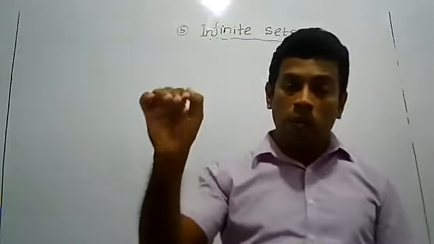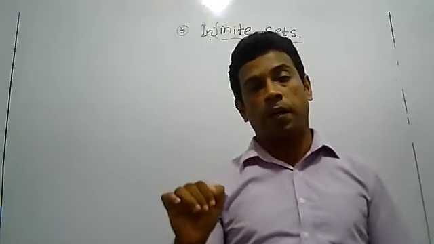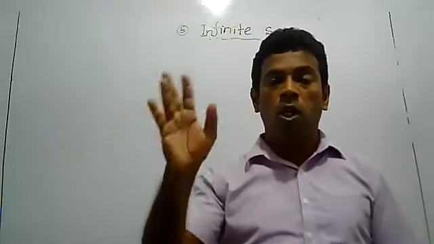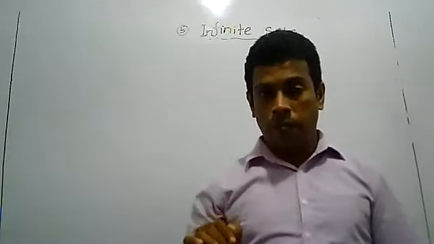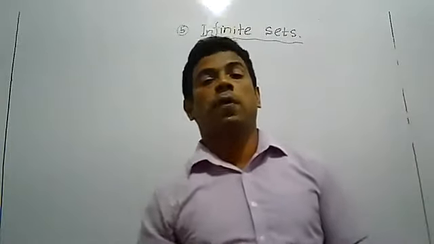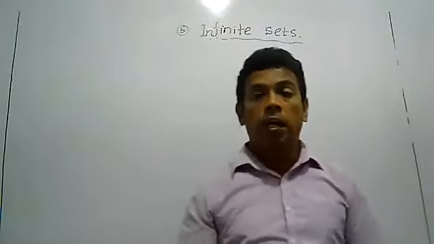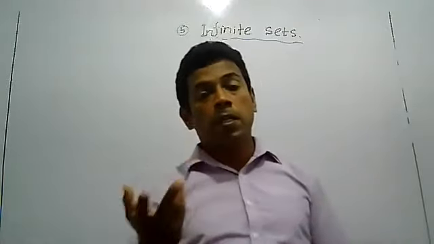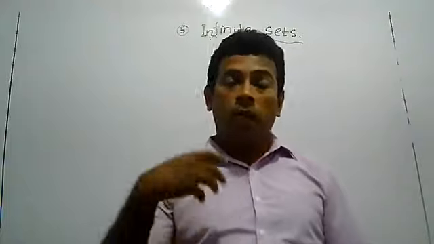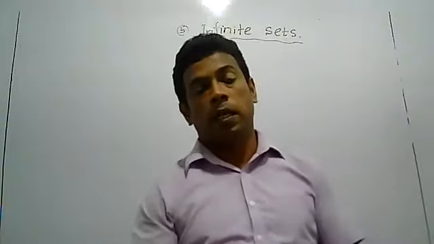If you write whole numbers, that is also infinite. Add more examples: odd numbers are infinite, whole numbers, triangular numbers, integers, multiples of 2, multiples of 5, all infinite.